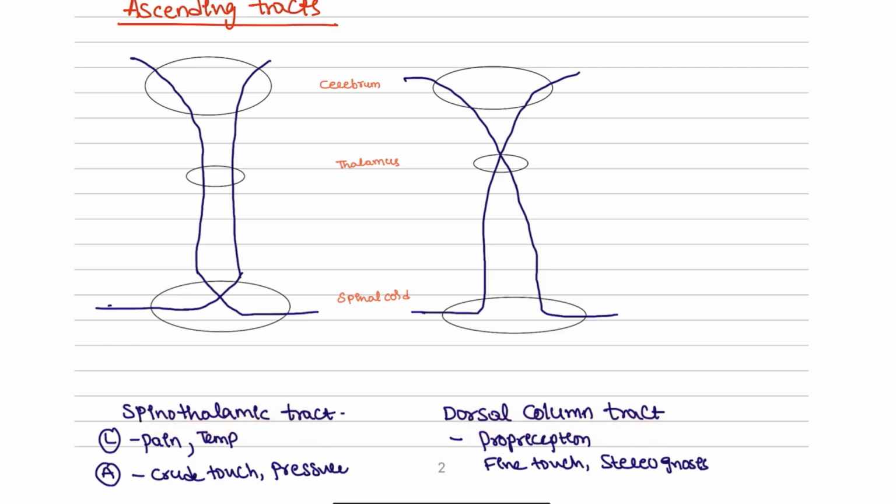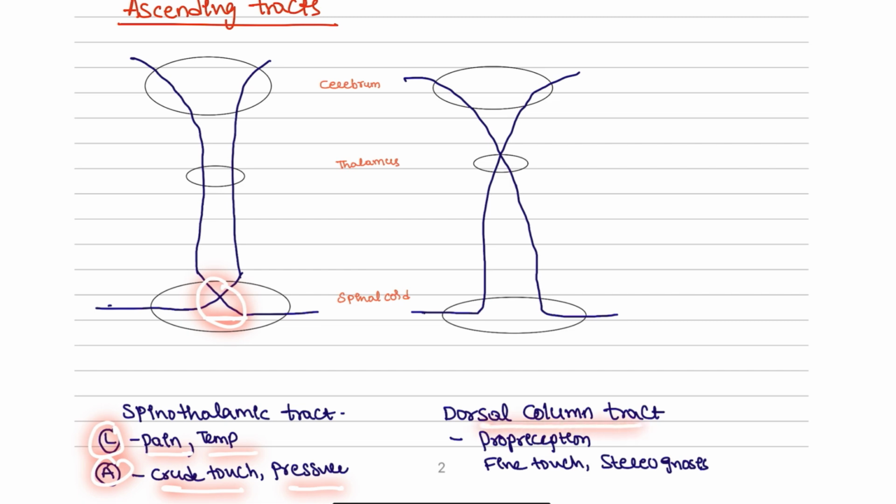Okay, so the spinothalamic tract, here you can see where the decussation is present. Decussation is nothing but the crossing over. Here you can see in the spinothalamic pathway, the decussation is present in the spinal cord itself, right? So it is going laterally for pain and temperature, and anteriorly for crude touch and pressure. So this is the spinothalamic pathway, and the decussation is present in the spinal cord only.